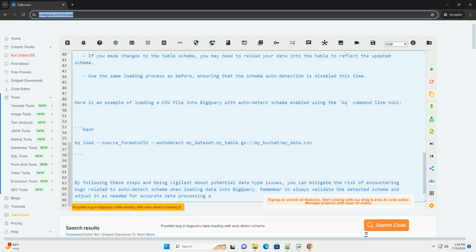Here is an example of loading a CSV file into BigQuery with auto-detect schema enabled using the bq command line tool. By following these steps and being vigilant about potential data type issues, you can mitigate the risk of encountering bugs related to auto-detect schema when loading data into BigQuery. Remember to always validate the detected schema and adjust it as needed for accurate data processing and analysis.